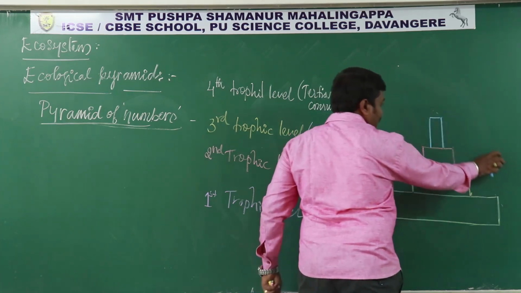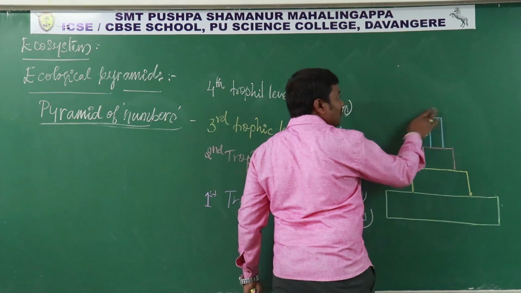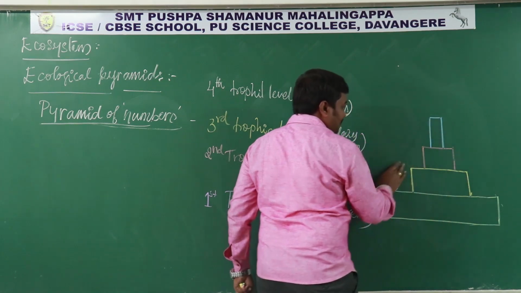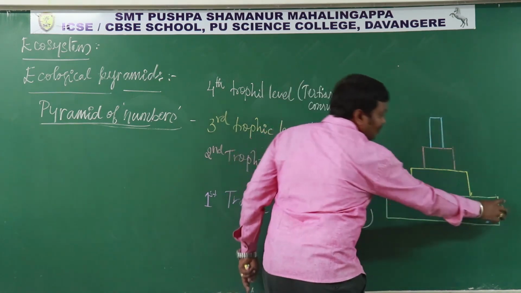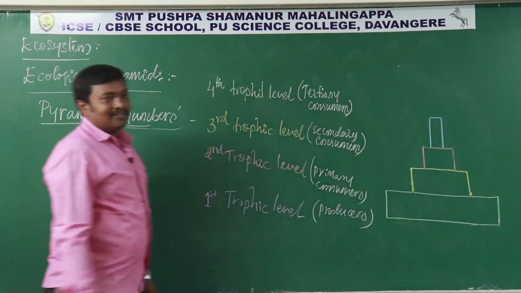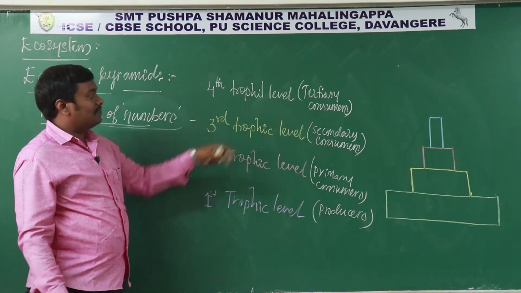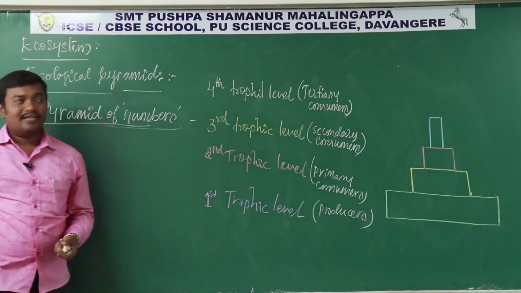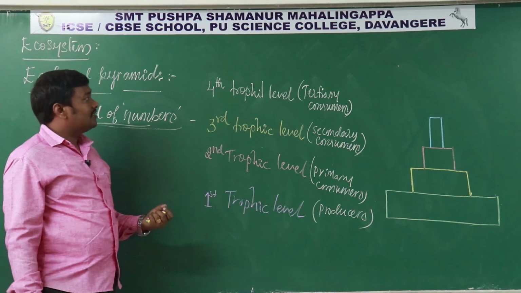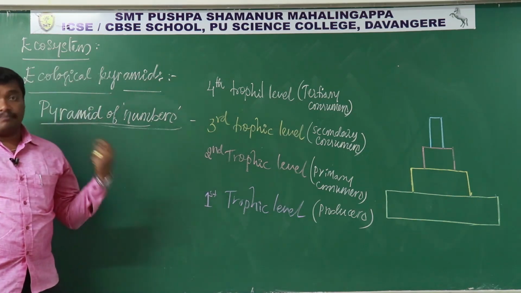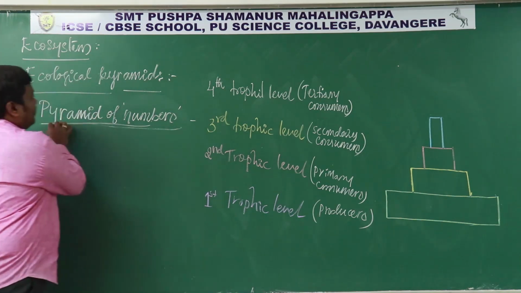So you should not write this one. Hope you understand why it is called a pyramid. Of course, it does not actually look like a pyramid, but if you draw the line, we can observe the pyramid shape there. So this is how we can construct the ecological pyramid with respect to numbers.